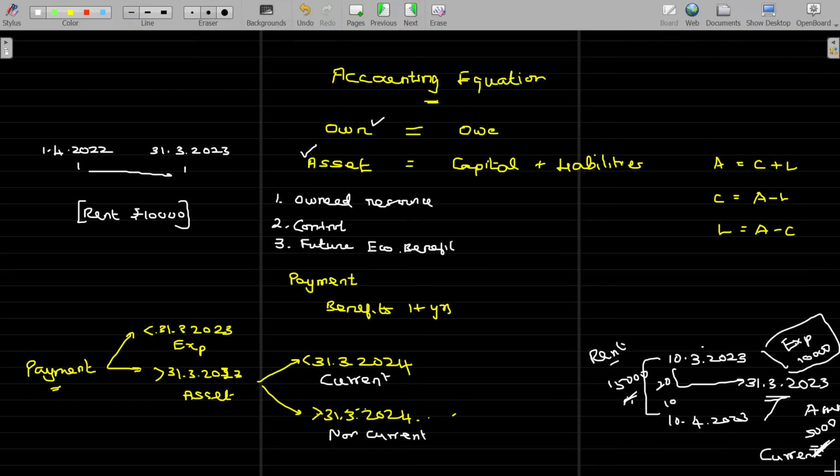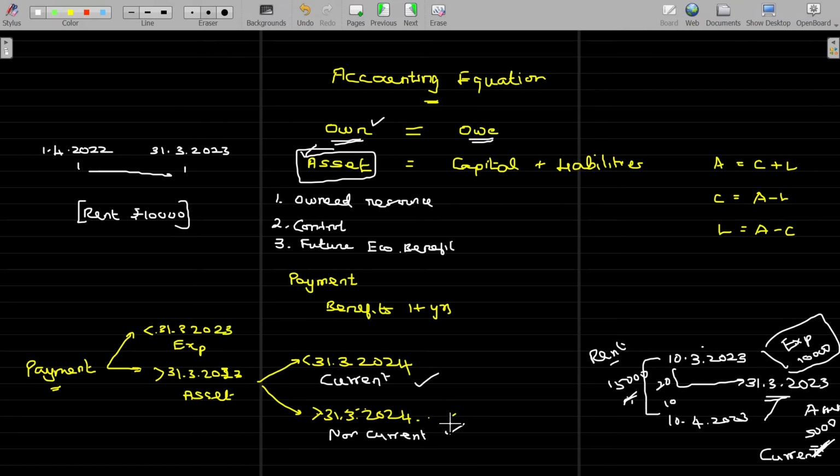If you are able to enjoy the benefit even after 12 months from the end of the current financial year, then that will be called a non-current asset. That classification is very, very important. So the accounting equation is nothing but understanding what the business owns and what the business owes, and what the business owns is named as asset. That asset could be classified as current assets and non-current assets.